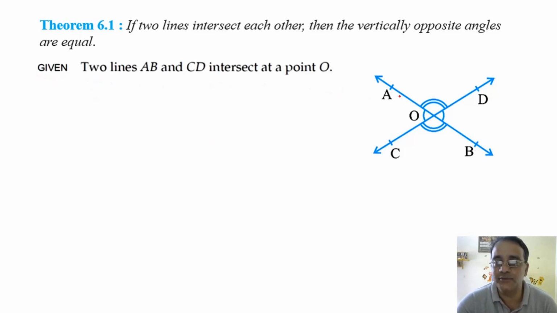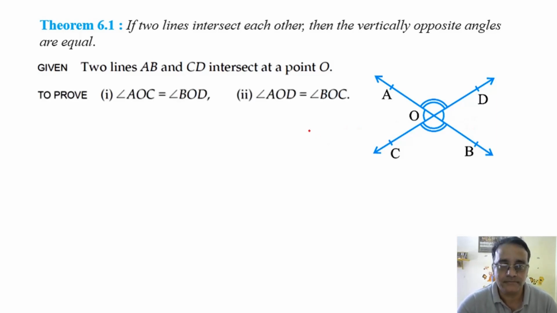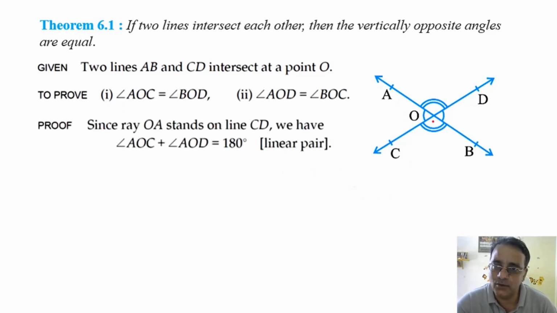And what we have to prove is that angle AOD is equal to angle BOC. These two angles we have to prove, and these two angles we have to prove: angle AOC is equal to angle BOD. Okay, so now we'll start with the first bit. फर्स्ट बिट के लिए ध्यान से देखो, OA stands on CD ray. So the sum of these two angles, AOC and AOD, is equal to 180 degrees, and the reason is linear pair.